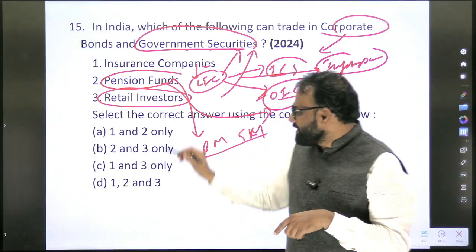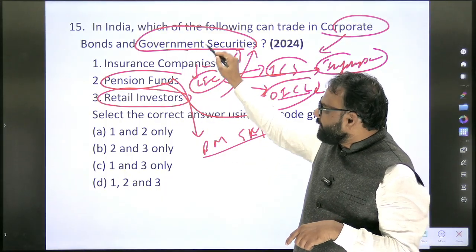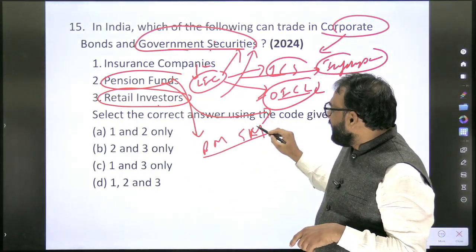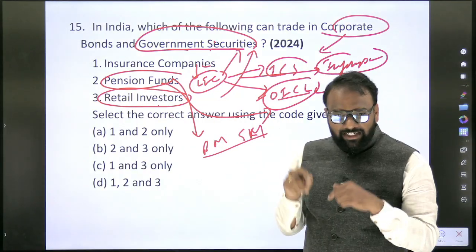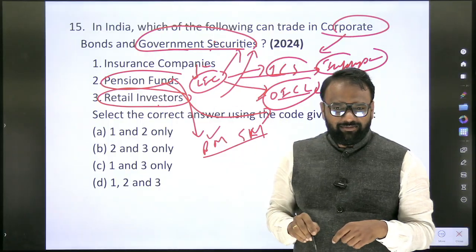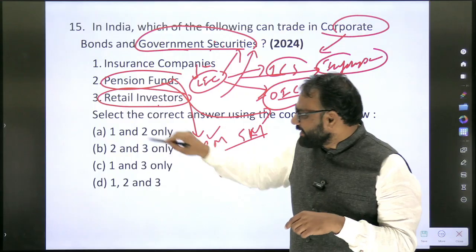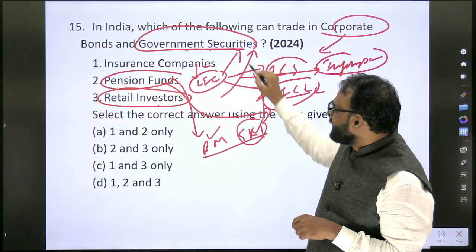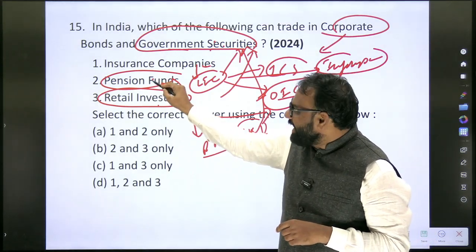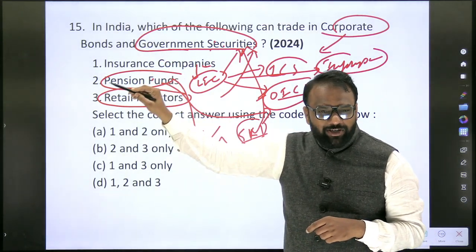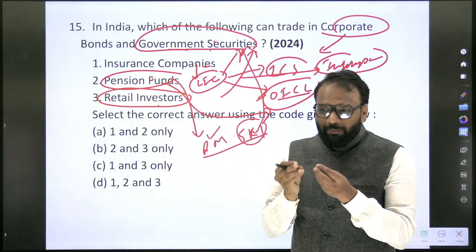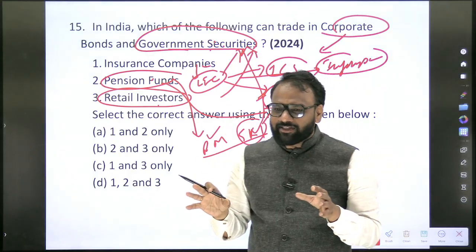Now my question is, can retail investors participate in the government securities primary market? Yes. Can they participate in the government securities secondary market? Yes. What is the platform used to participate in the government securities primary market? What is the platform used by retail investors to participate in the secondary market? Same. Can pension funds participate only in the primary market, the secondary market, or both? Both. How about insurance companies? Both. So based on this question, these are the various peripheral aspects that we have to touch.